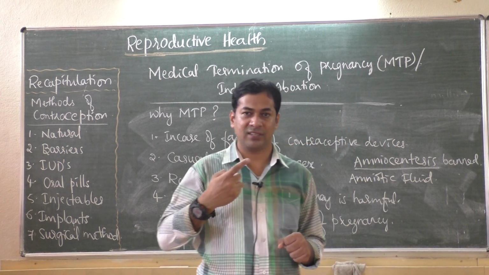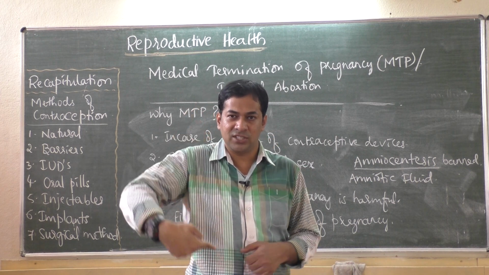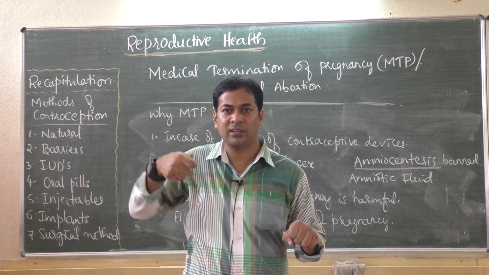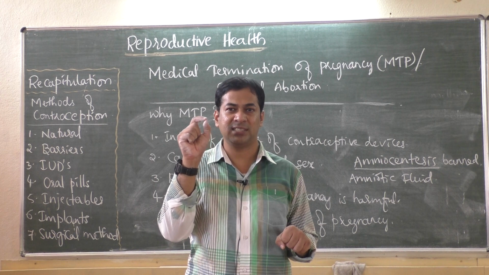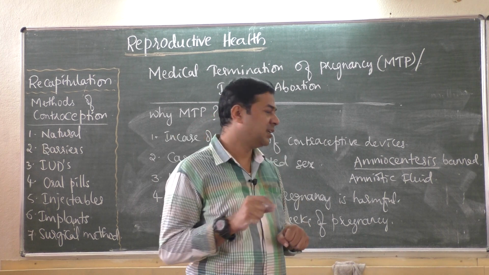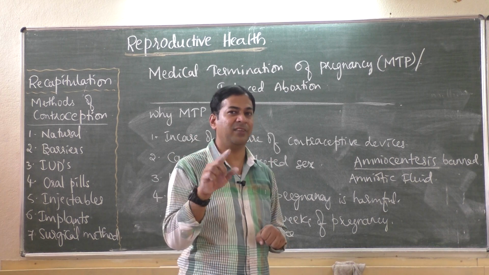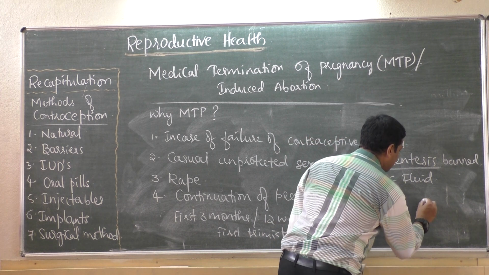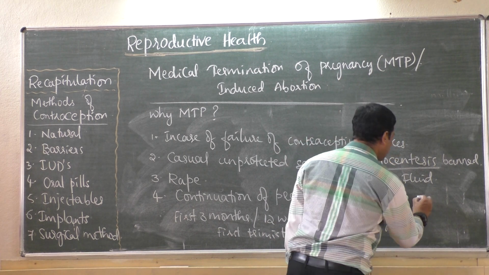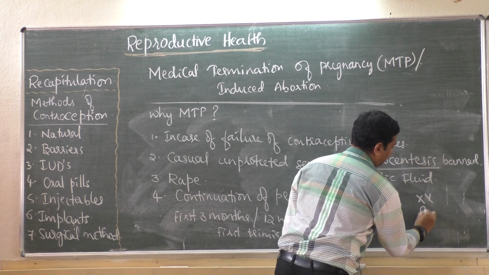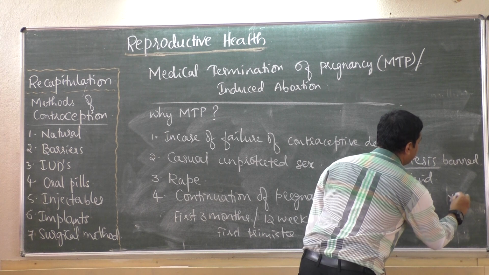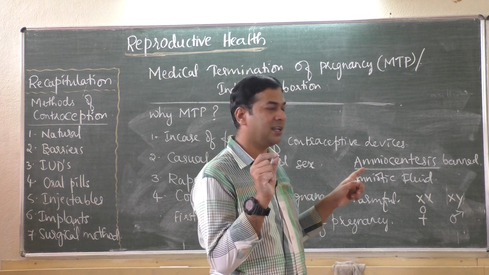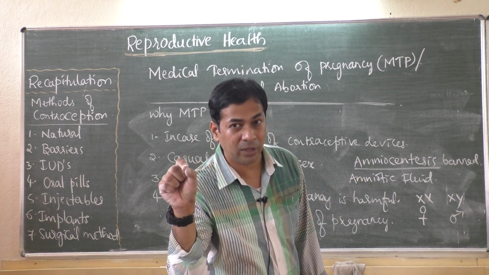With a syringe they used to put the needle into the mother's belly and suck this yellowish fluid into the syringe, and they used to see the chromosomes in the cells. And you know that between male and female there is a chromosomal difference, that is the 23rd pair of chromosomes: in female it is XX, in male it is XY. So when they study the chromosomes in the cells of the amniotic fluid, they come to know whether it is a baby girl or baby boy.